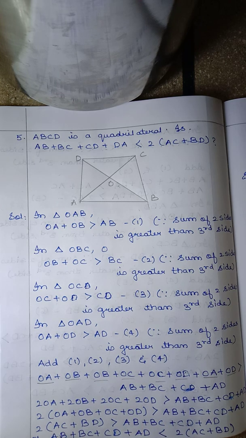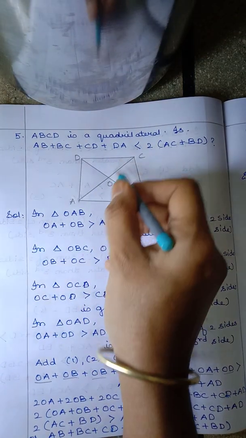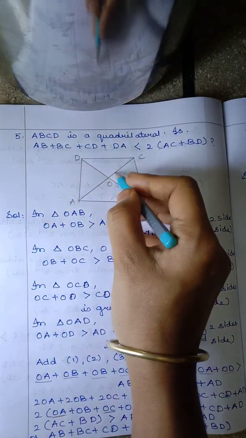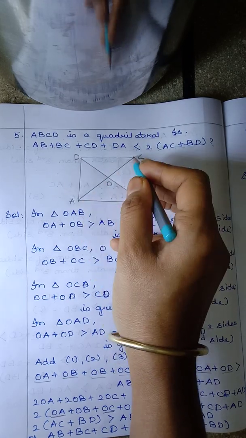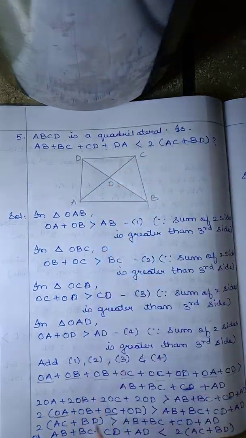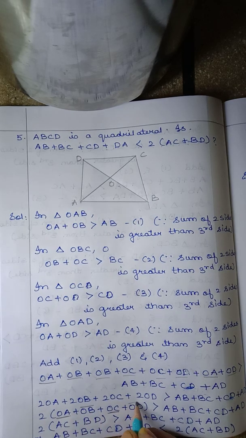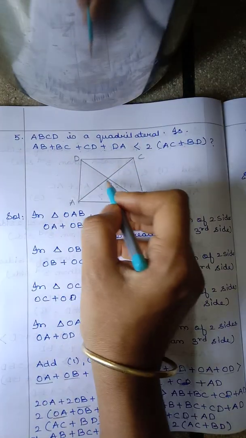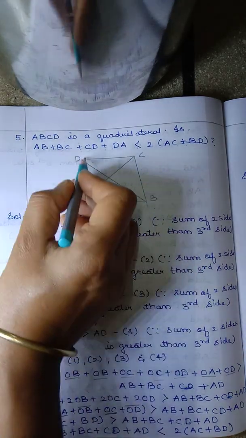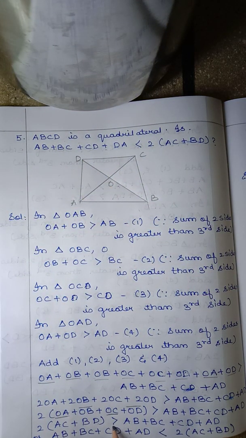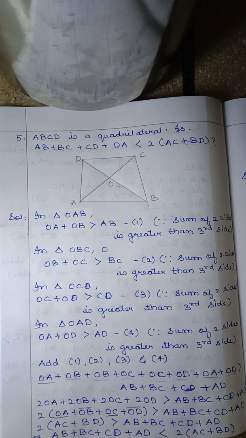Now here, children, in the figure, if I add OA plus OC, I am going to get the diagonal AC. So I have written AC here. Then next, if you add OB and OD, you are going to get the line BD. So write BD here, which is greater than the sum of the 4 sides.